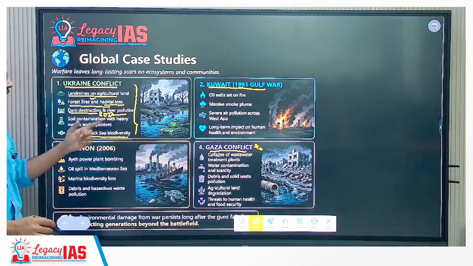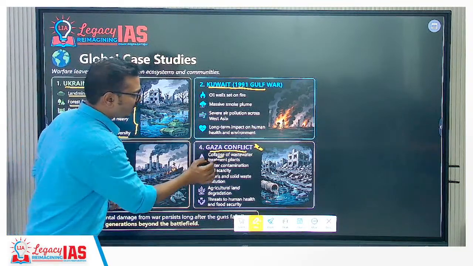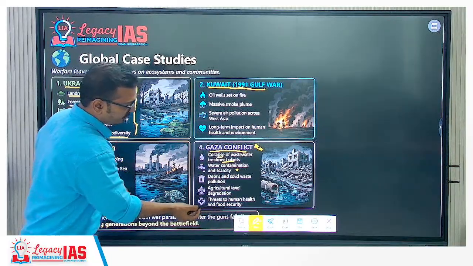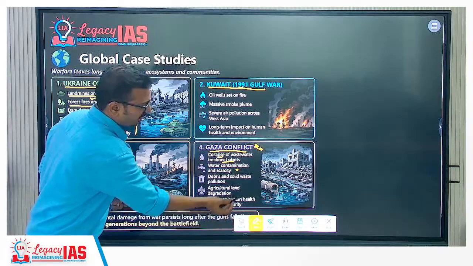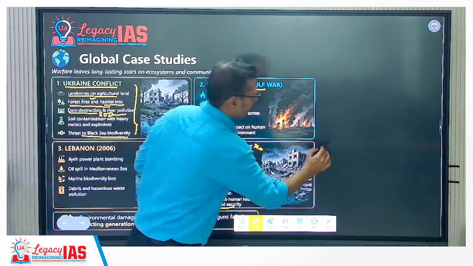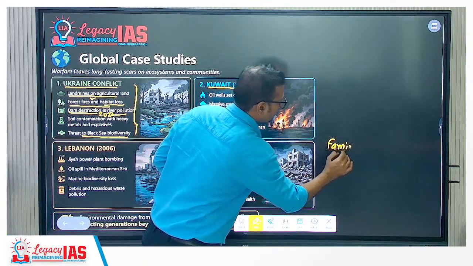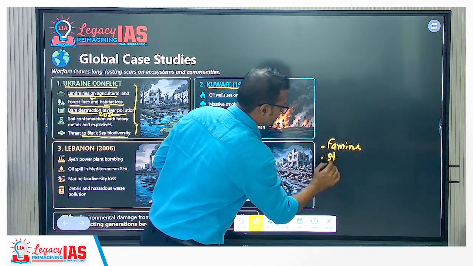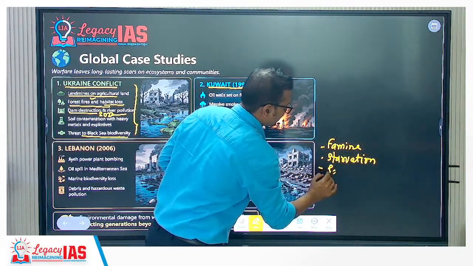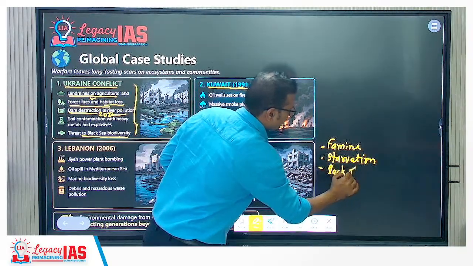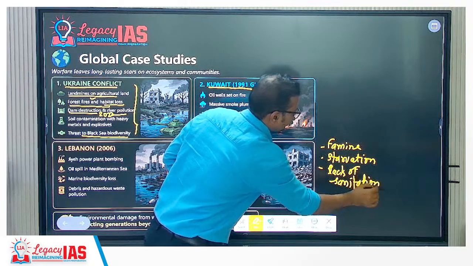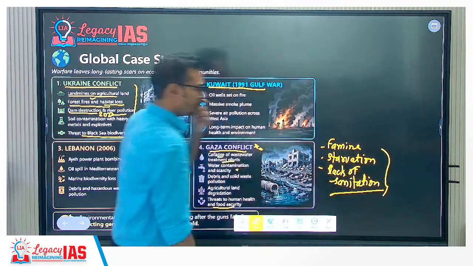So these are examples. Then Gaza: collapse of wastewater treatment plants, water contamination and scarcity, and that resulted into threat to human health and food security. In this manner, you can talk about the Gaza conflict. It resulted into man-made famine, starvation, deaths, lack of sanitation, health impact. So it increases the burden, especially for women, children, vulnerable sections.